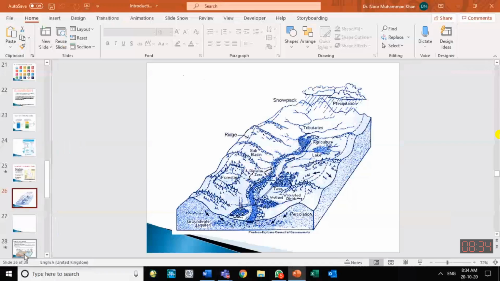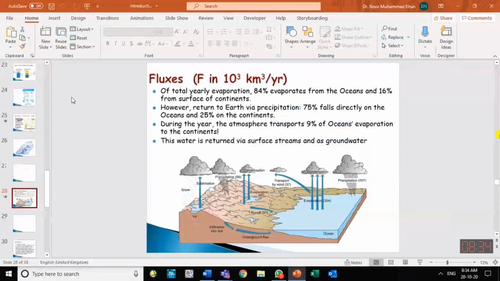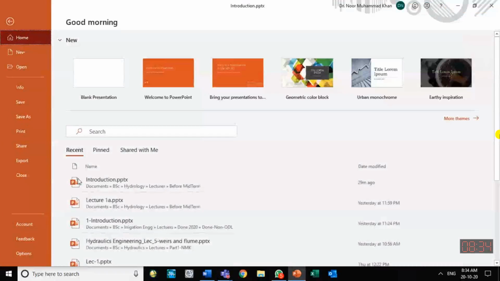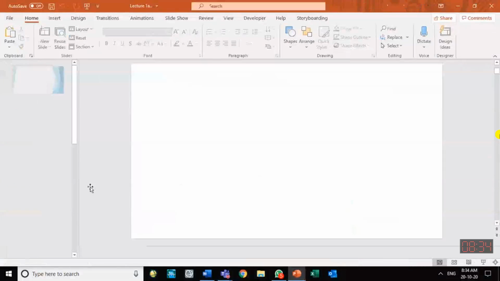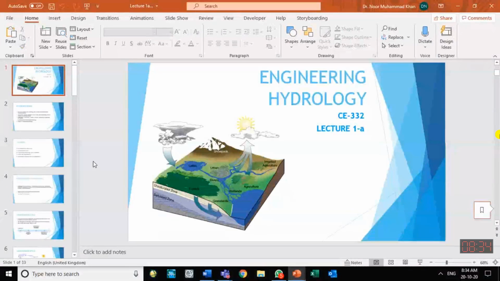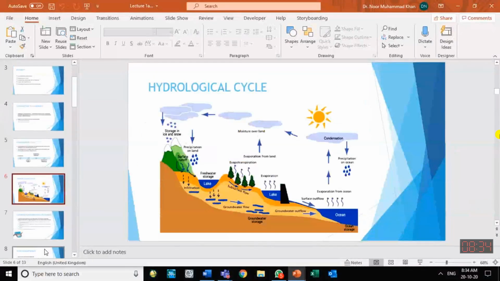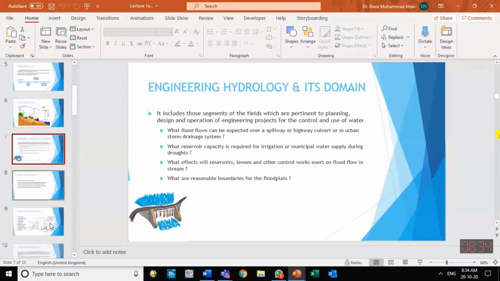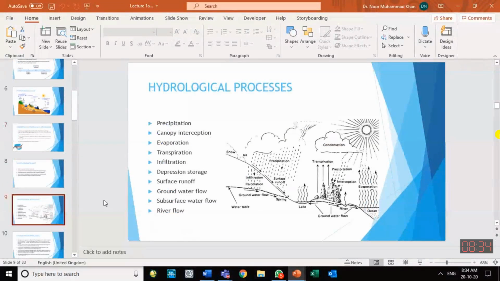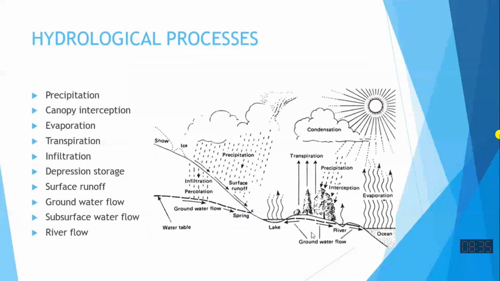Okay, so after understanding the watershed, I am moving to the second part of the lecture, lecture 1A. In that we have to introduce you to the different hydrological processes which we might have seen in the hydrological cycle.